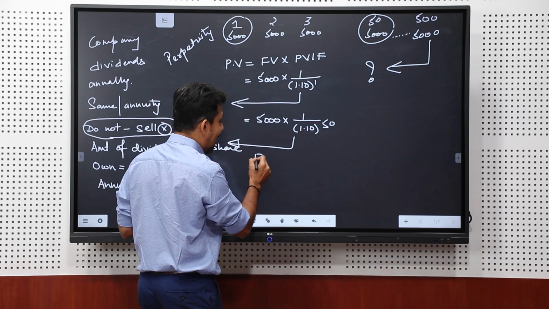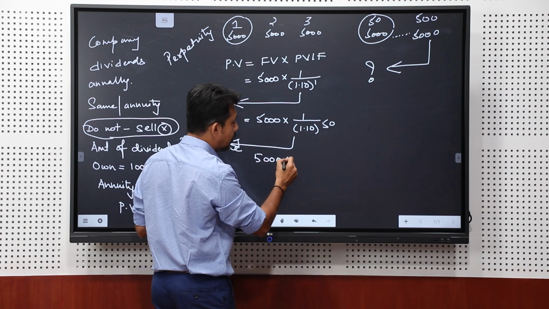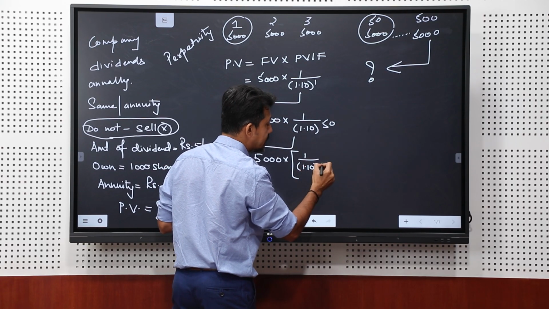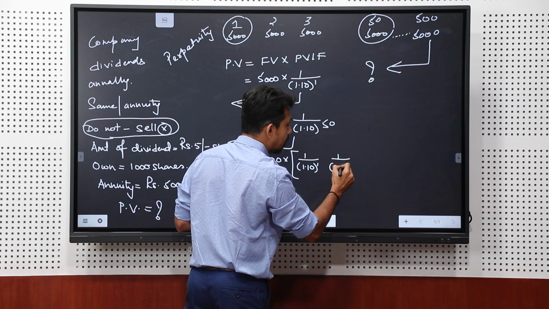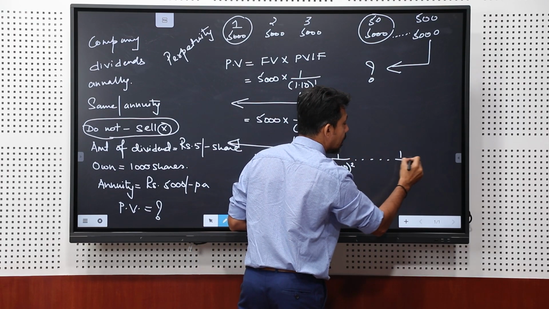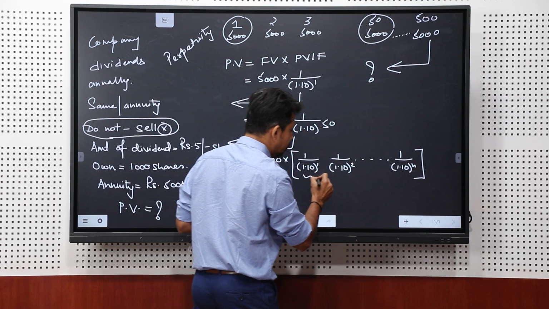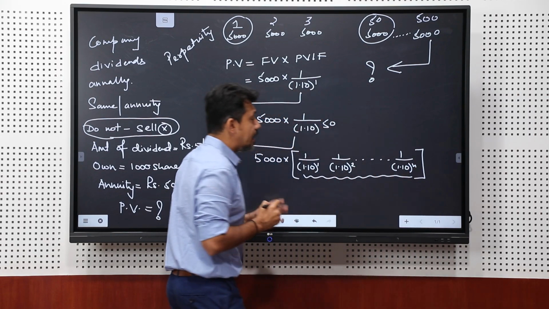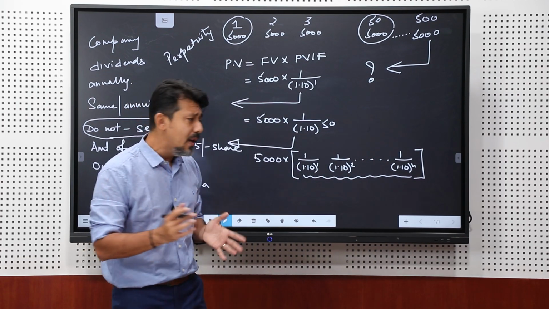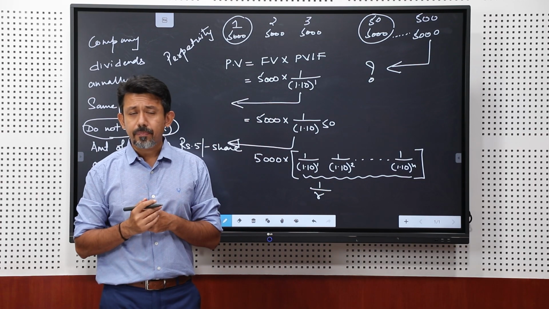If I were to do a mathematical derivation of 5000 into 1 upon 1.10 raised to 1, 1 upon 1.10 raised to 2, and so on, right? If I were to do this, then I hope you get it that this bracket over a period of time will come down to nothing else but 1 upon r.